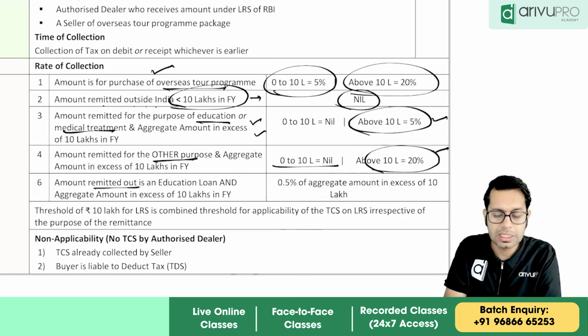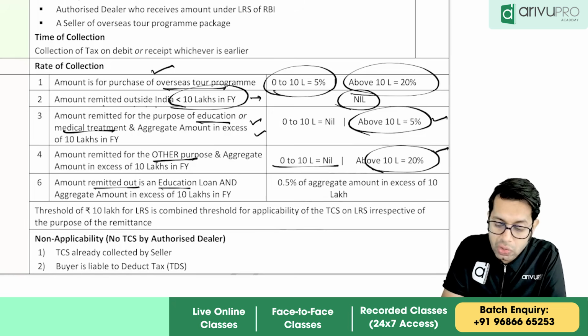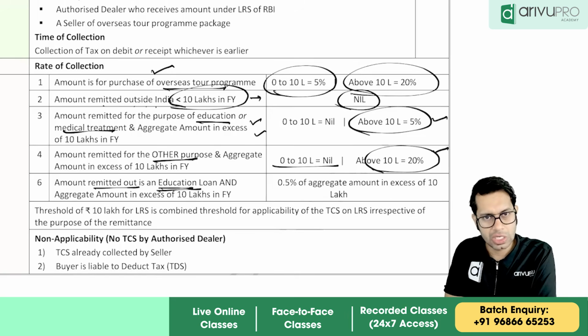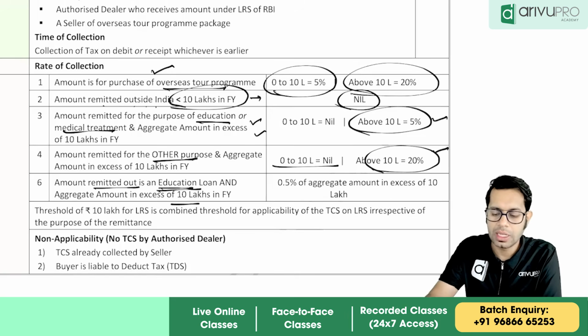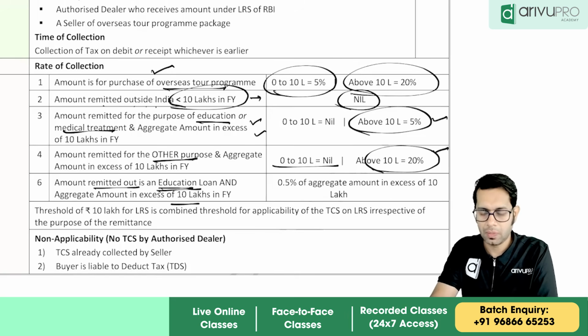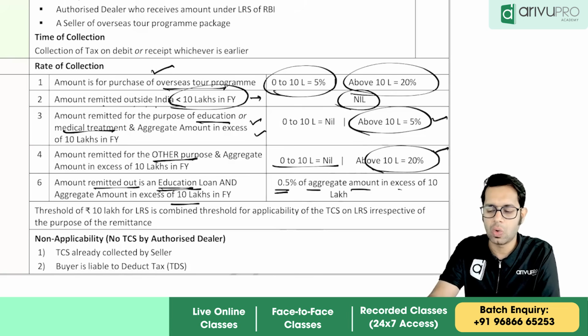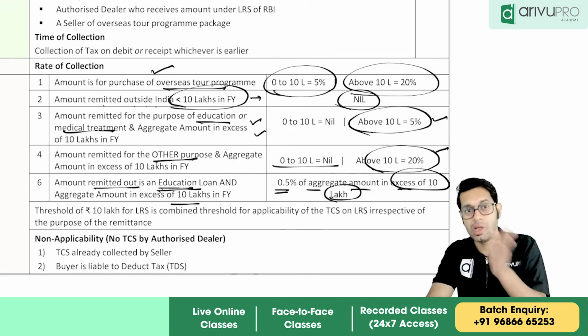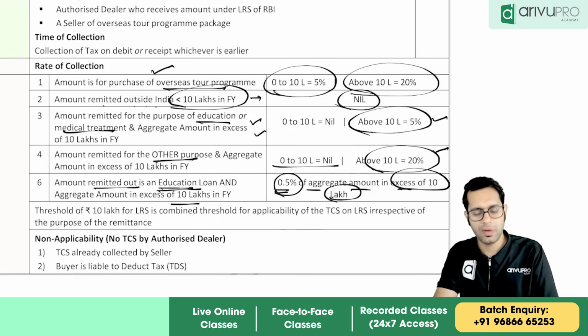And if the amount is remitted outside India for an education loan, you are repaying an education loan, and in a year the total amount is more than 10 lakh rupees, then 0.5% of the total amount in excess of 10 lakh rupees, meaning only on the extra amount they will levy 0.5%.